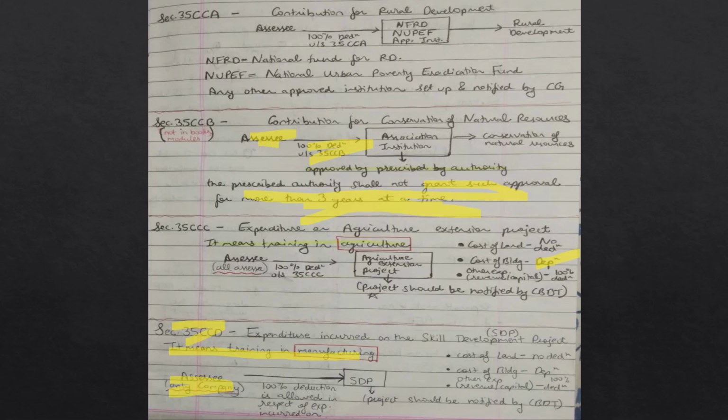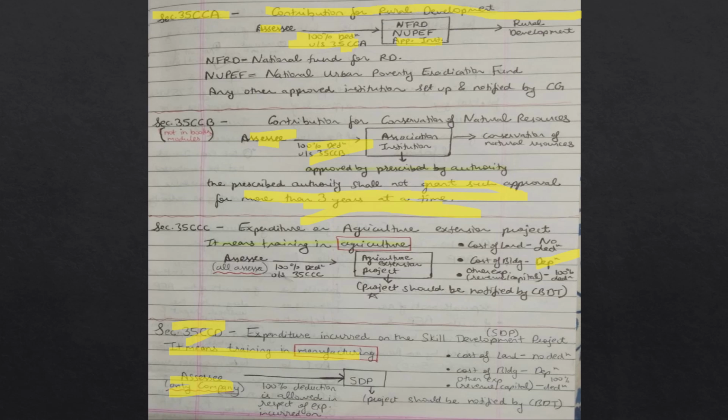Section 35CCA is about contribution for rural development. Any assessee who contributes to NFRD or NUPEF or any approved institution will get 100% deduction under section 35CCA.